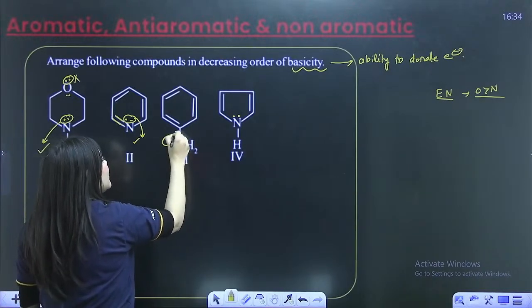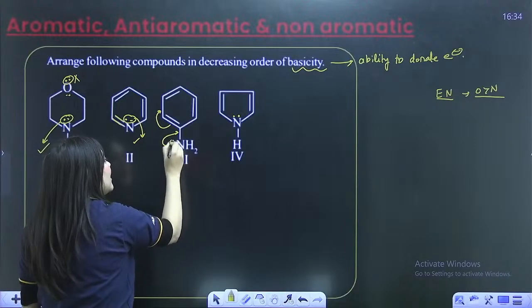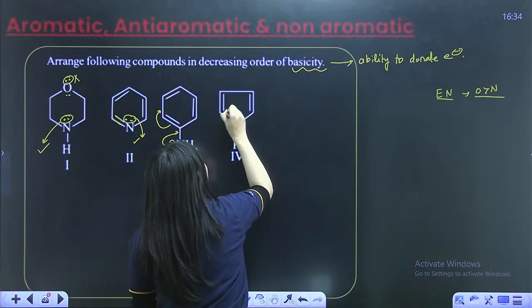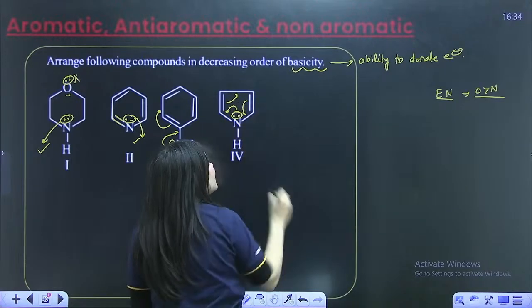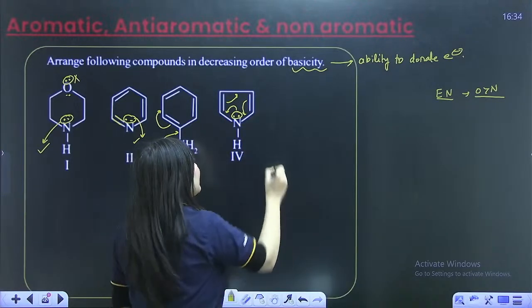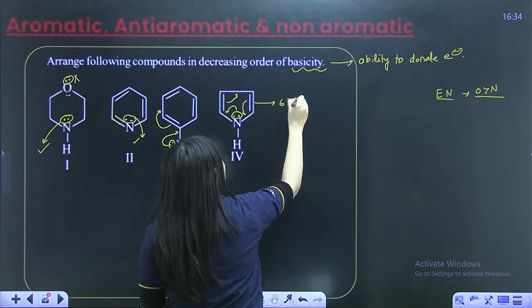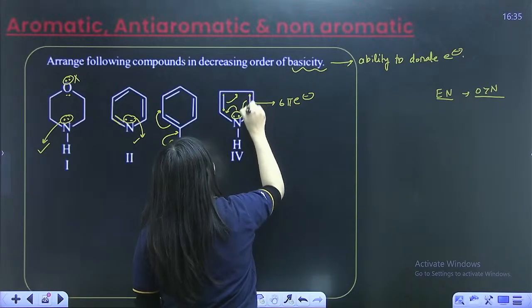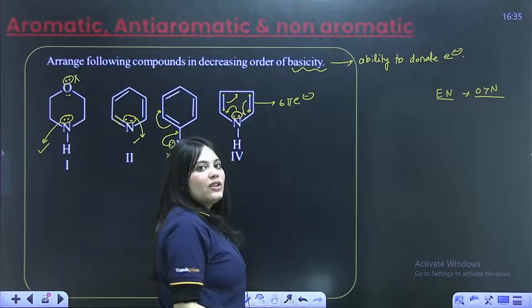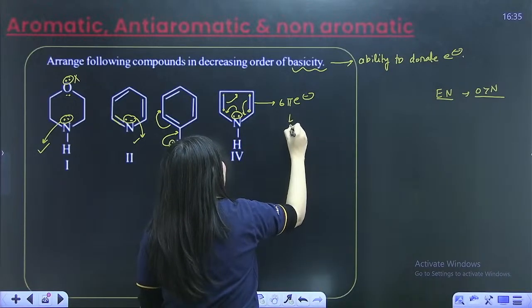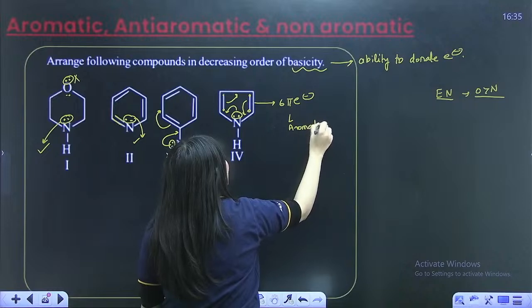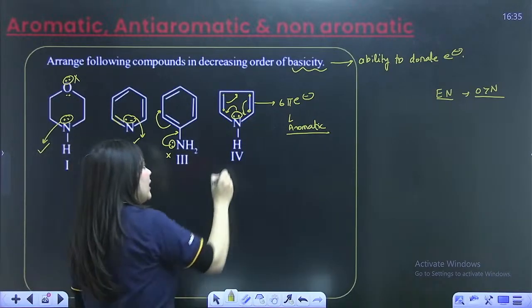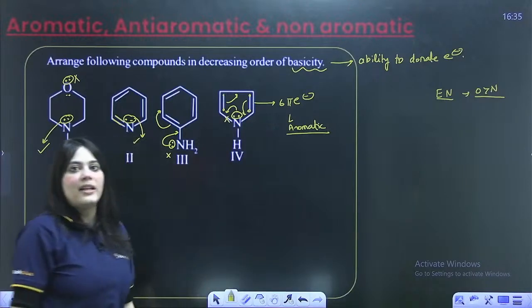Look at these electrons. These electrons are participating in resonance, hence will not donate or will donate less. Look at these electrons. These electrons are once again participating in resonance. Hence, after participating in resonance, it is becoming a 6 pi electron system, right? 1, 2, 3. Just count the pi bonds. 1, 2, 3, 4, 5, 6. Pi electrons are 6 pi, which means it is aromatic. So, these lone pairs are participating in aromaticity, never available for donation. So, these are not available for donation, hence the least basic.